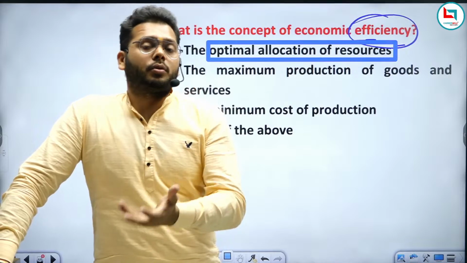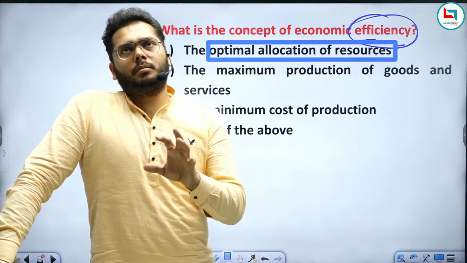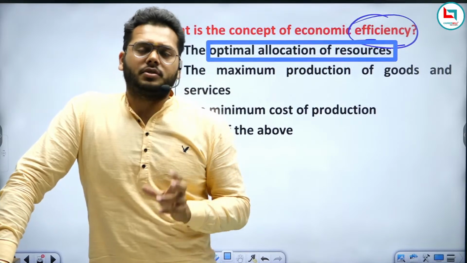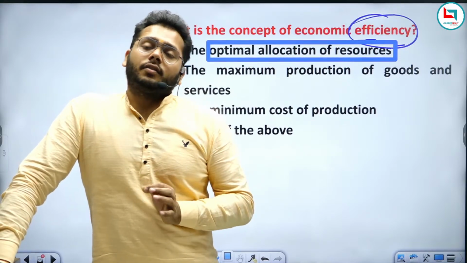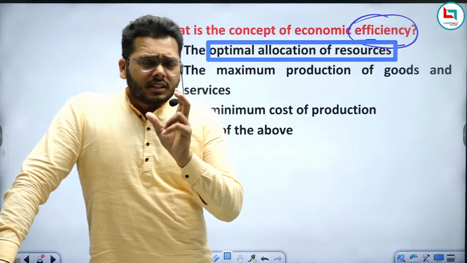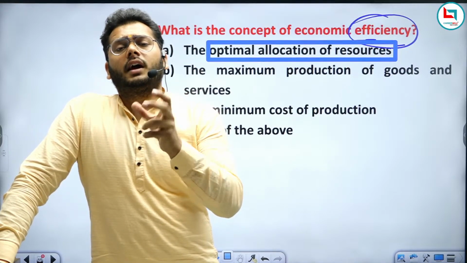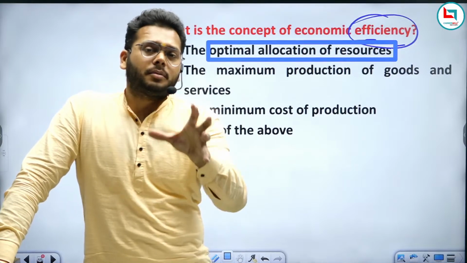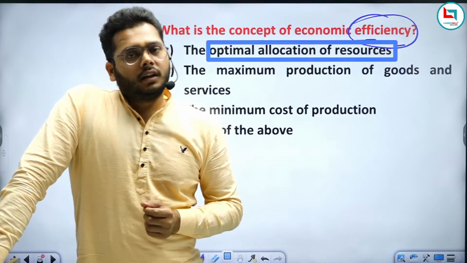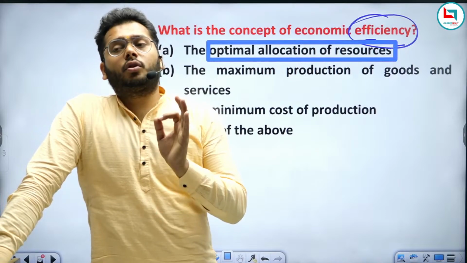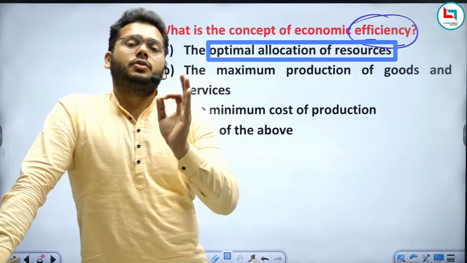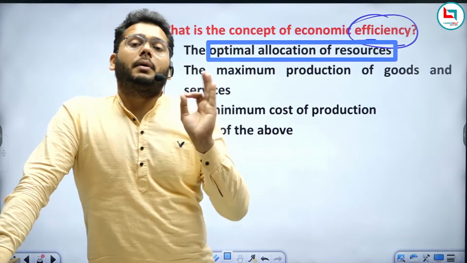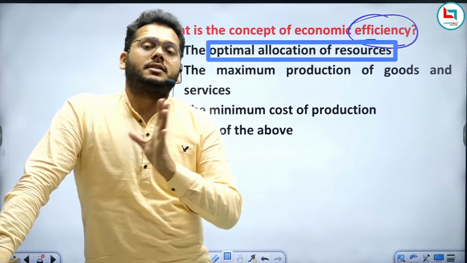But if you are making just 70 or 80 units of sweet from 1 liter of milk, then definitely we can say this has less efficiency of resources. You are not utilizing the resources properly. Am I clear now? So if we talk about resources, they must be utilized properly, allocated properly, and used in an optimized manner.